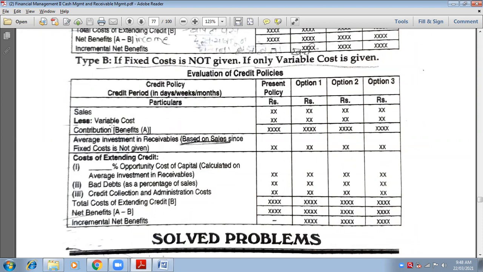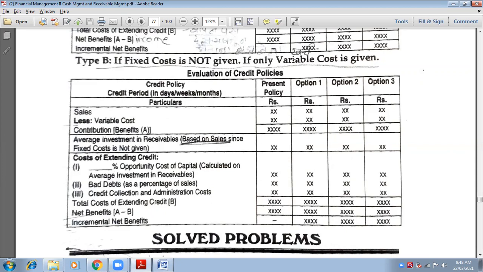Similarly, we have to calculate costs. Three different costs are divided here. First, opportunity cost, which will be given as a percentage. You have to calculate this percentage on average investment. So what will be your average investment?